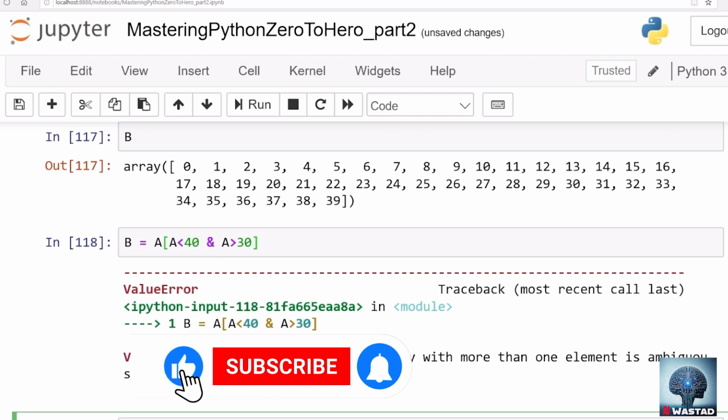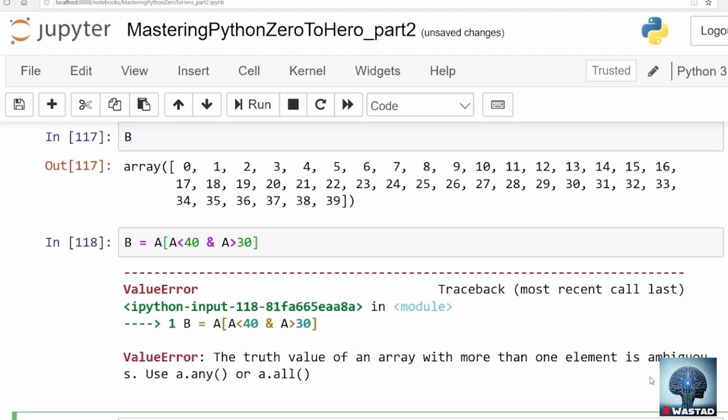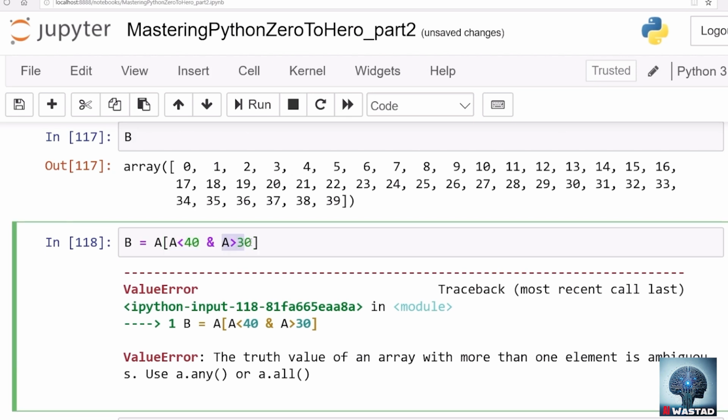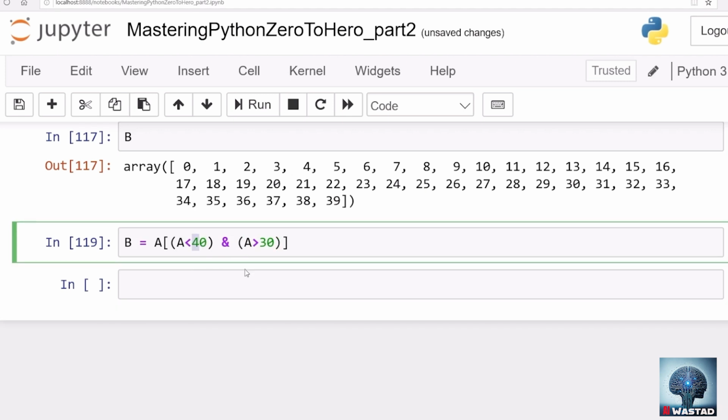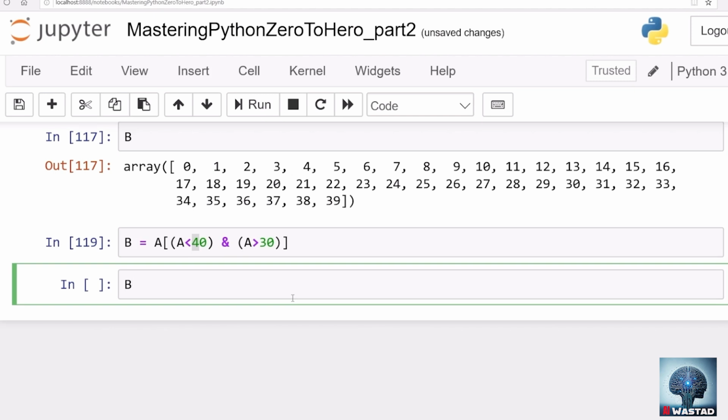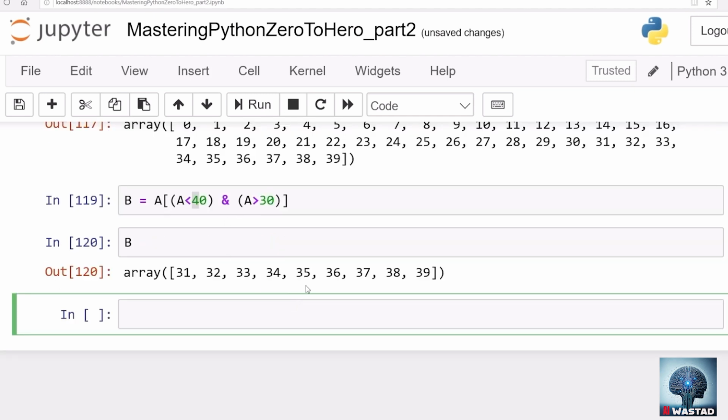There is a problem. A.any, A.all. What's the problem here? The truth value of an array with more than one element is ambiguous. Use A.any or A.all. Okay, this A is less than 40 is a Boolean array. A is greater than 30, that's a Boolean array. So what's the problem? We should have used that. So use and, yeah, I guess we were missing these brackets because it might be confusing this 40 with this A and stuff like so. So use parentheses. Great. Now B contains only the elements that are between 30 and 40.